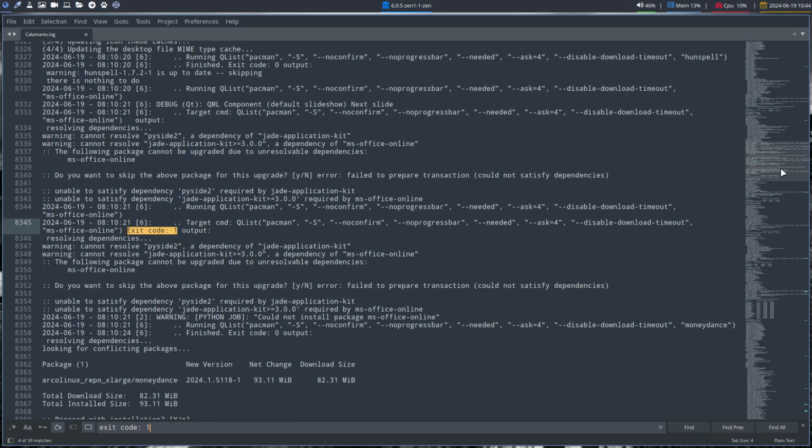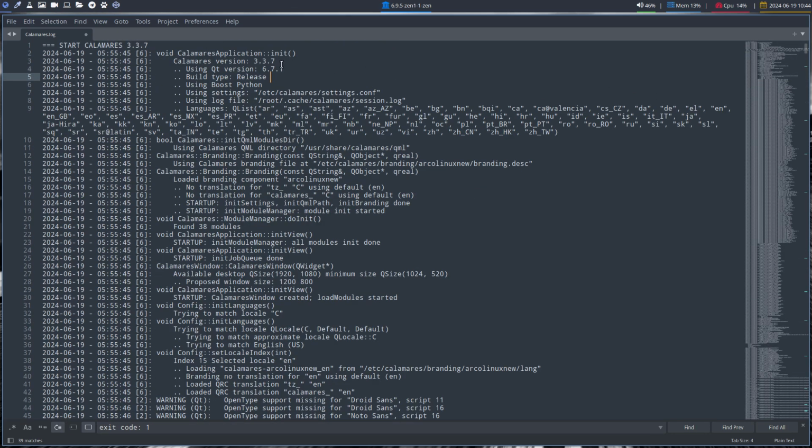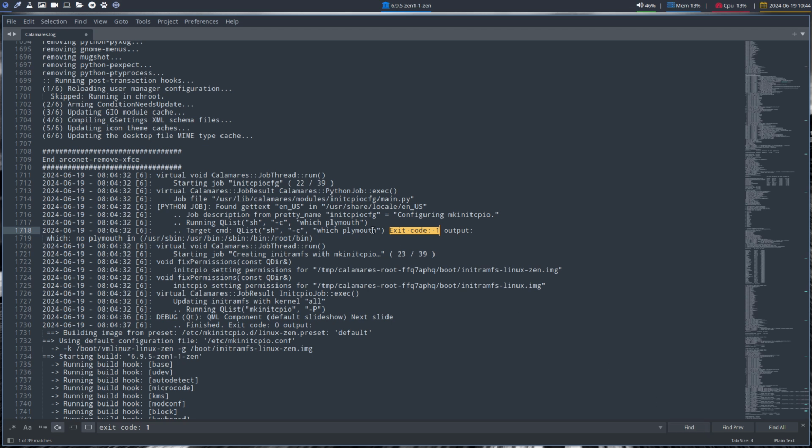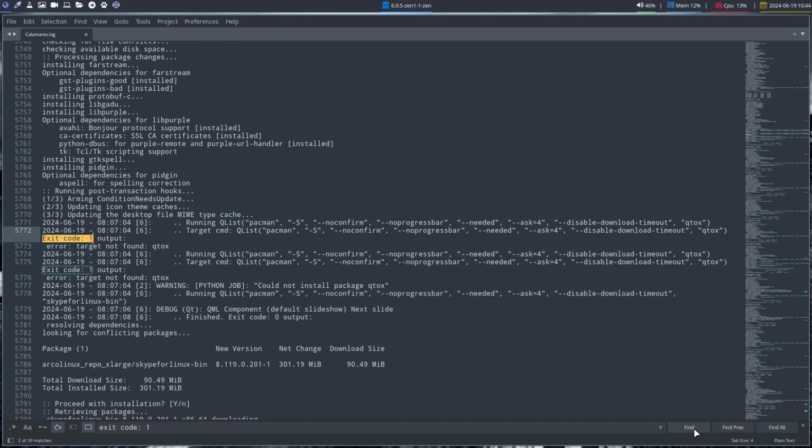Let's go at the beginning of the line here. So that's where we start. That's the version. Find. Plymouth, we don't have Plymouth, so this is okay. This is just all right, right? You have to know a little bit about Calamares. And here is exit code 1, the first one. Qtox. In this, I have already changed everything right now.